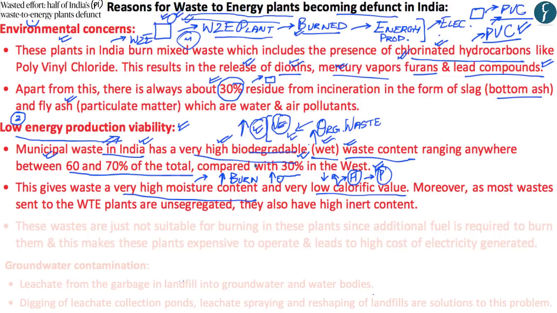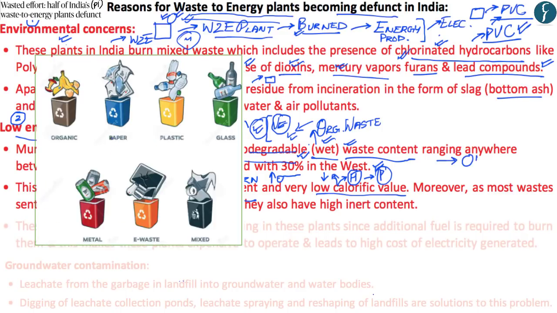Apart from this, the municipal waste within India is not segregated. What happens in the West is that organic waste is kept in a separate bin, paper waste in a separate bin, and plastic waste, glass waste, metal waste, and other kinds of waste are segregated at the source. In a Western household, if they have produced some organic waste, they would put it in a separate bin, and similarly, if they have produced plastic waste, they would put it in a separate bin.